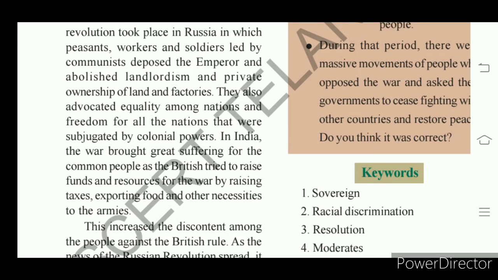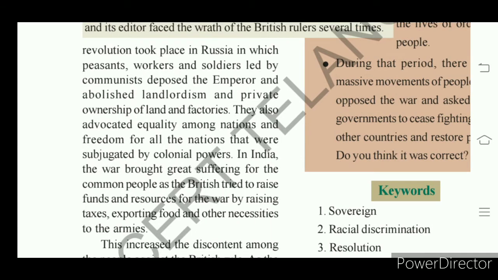In India, the war brought great suffering for the common people. During World War One, Indians were used by the Britishers.